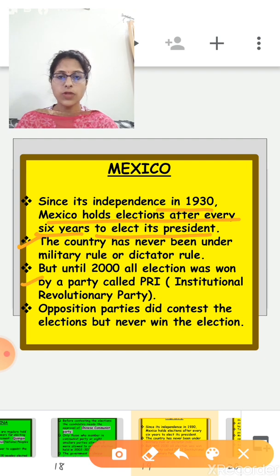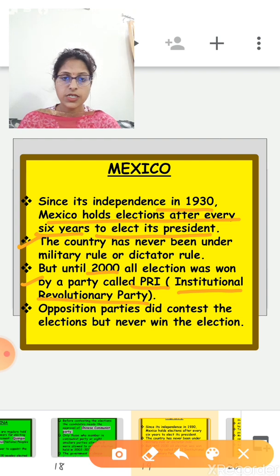But until 2000, all elections were won by a party called PRI. PRI means Institutional Revolutionary Party. Clear? Until 2000, all elections in Mexico were won by a single party called PRI. Opposition parties also contested elections at that time, but they never won.